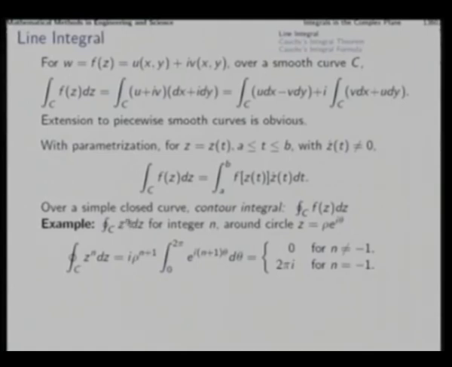We try to find the integral of this around a circle which is centered at 0, at origin, and with radius rho. Then here you see that the variable theta is the parameter, it takes the place of t in this formulation.